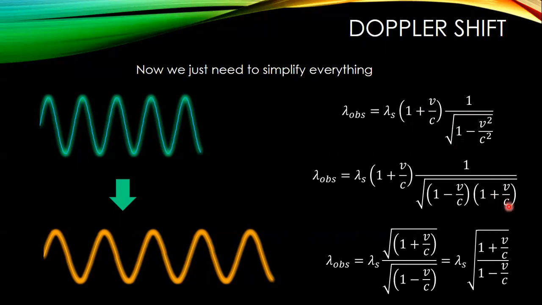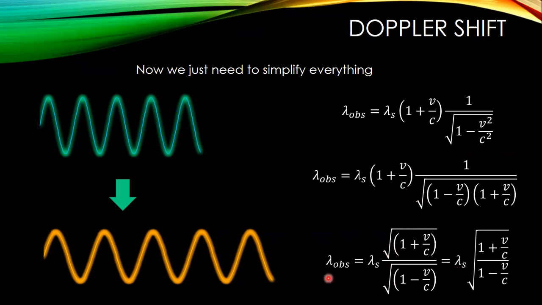And basically, when I do that, the square root down here is the square root of this. This 1 plus v over c square root is actually the square root of this right here. So anything divided by the square root becomes its square root. And then we see this right here.